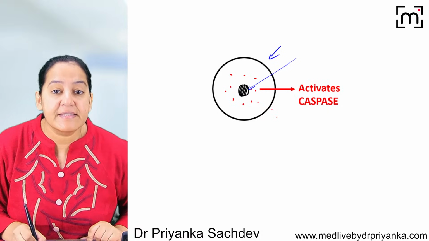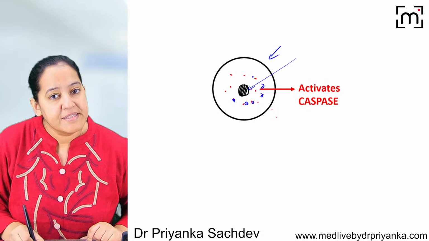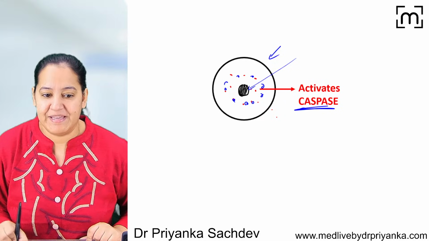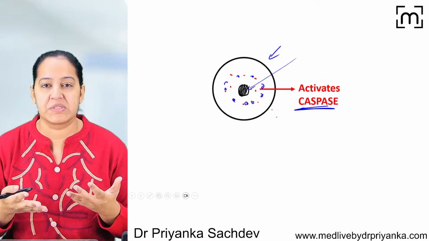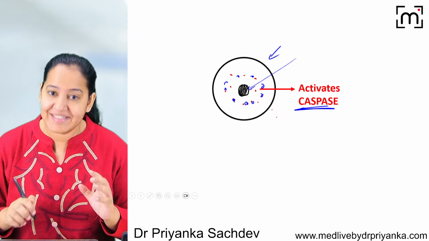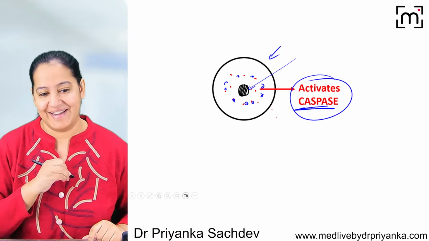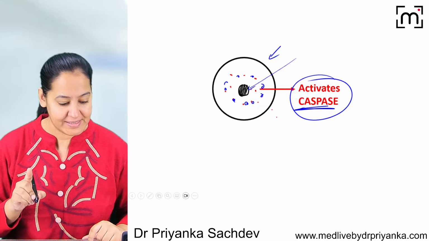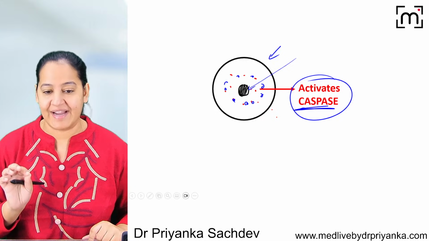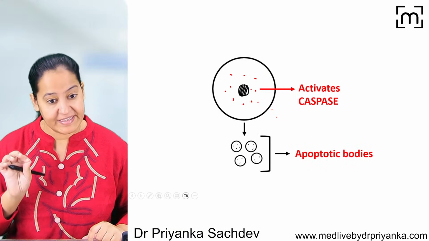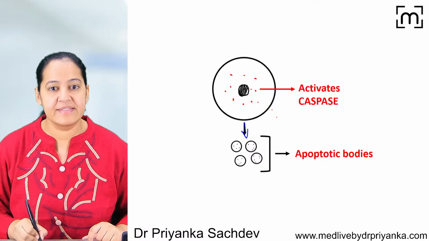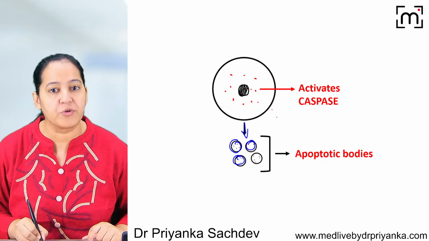Now, you can see in the cytoplasm of the cell, there is an enzyme which is known as Caspase. Normally, these are inactive. But whenever the cell wants to commit suicide, at that time the cell will activate Caspase inside it. Caspases are the enzymes that will degrade the cell into multiple small apoptotic bodies.